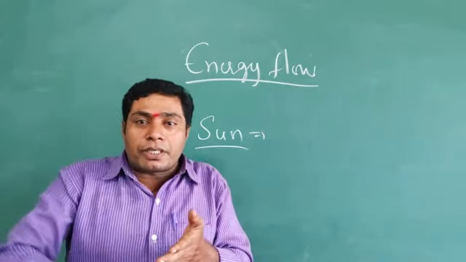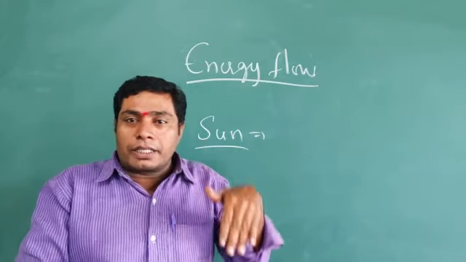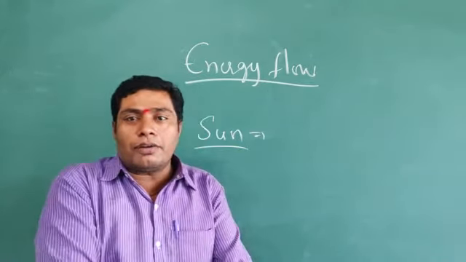In the deep sea hydrothermal ecosystem, the sunlight cannot penetrate into the deep sea.